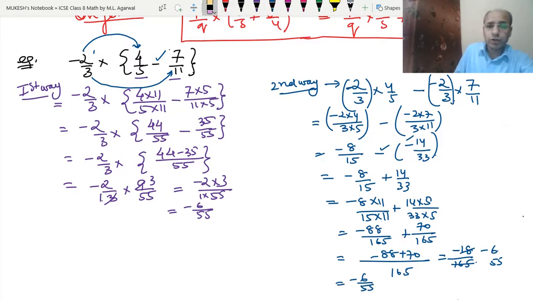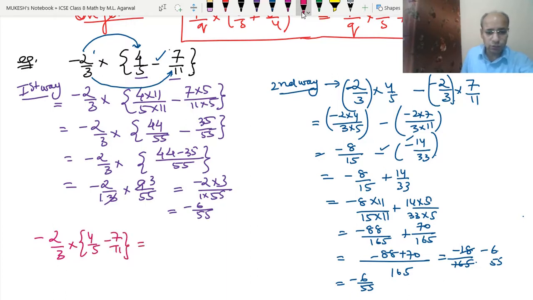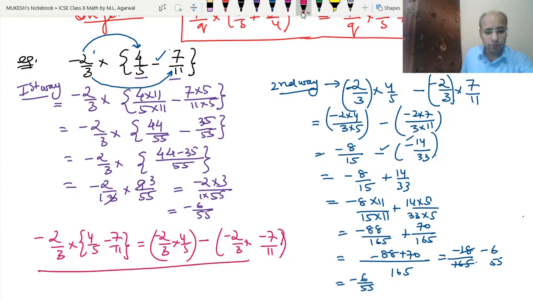Okay. So what conclusion can we draw here? The conclusion that we can draw is minus 2 upon 3 into 4 upon 5 minus 7 upon 11 is equal to minus 2 upon 3 into 4 upon 5 in one bracket, then minus 2 upon 3 into minus 7 upon 11 in another bracket. So this conclusion we can draw from here.